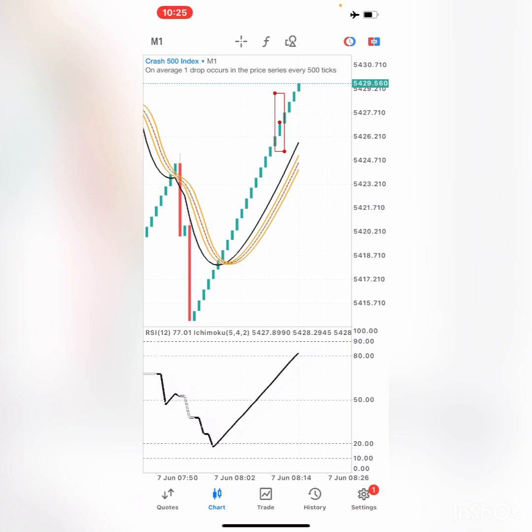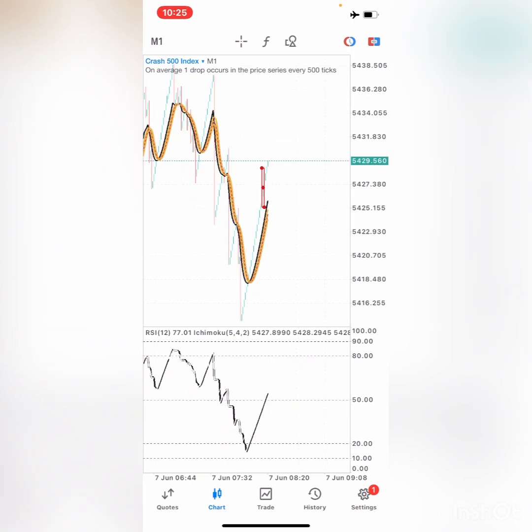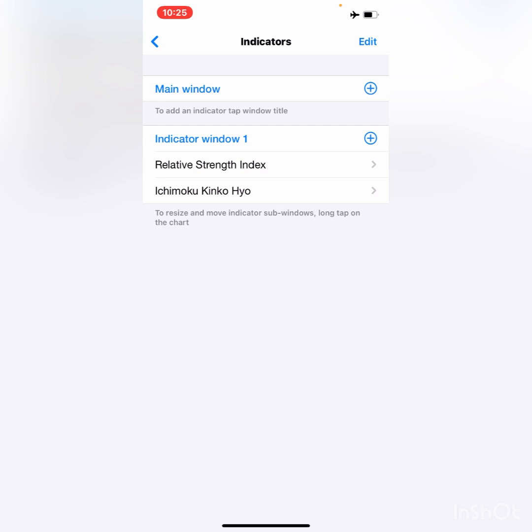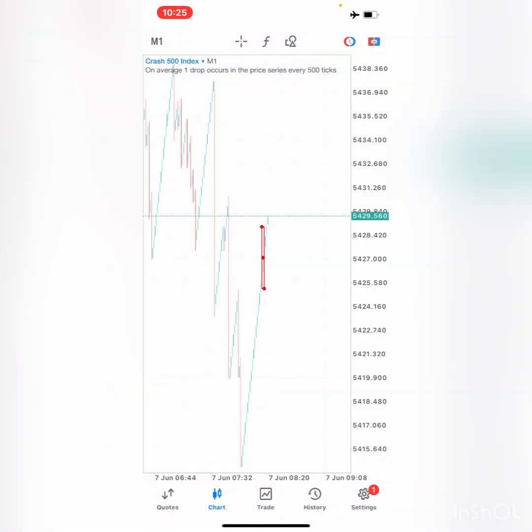Okay, so let's get into the settings of how to use this strategy, of how to install this strategy, and then I'll talk about the conditions that you need to be able to enter trades to gain those 5 candlesticks. So I'm going to remove everything that I have right here as usual, and we are going to start from scratch.